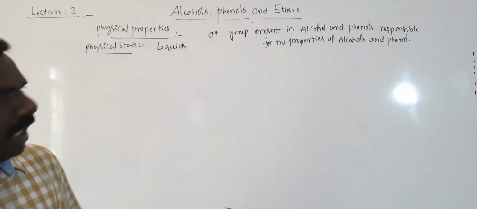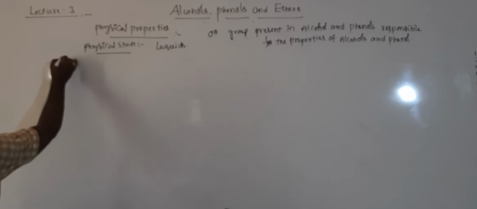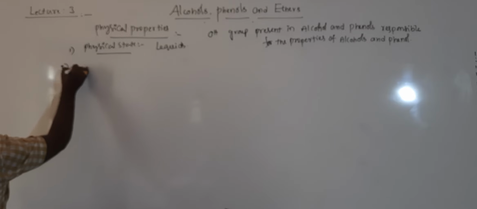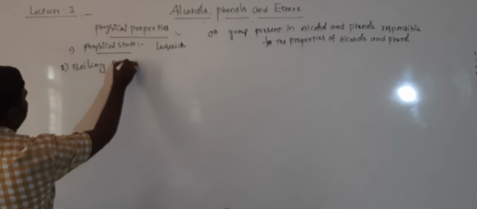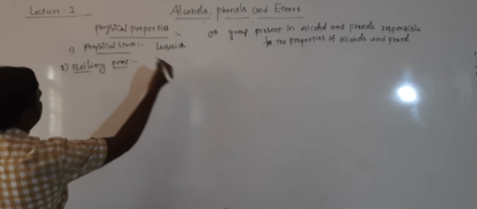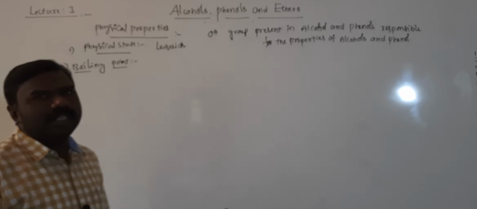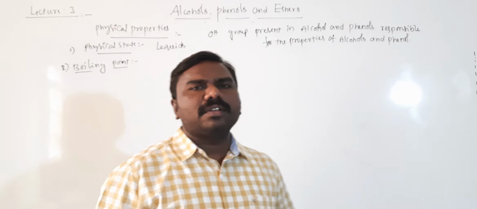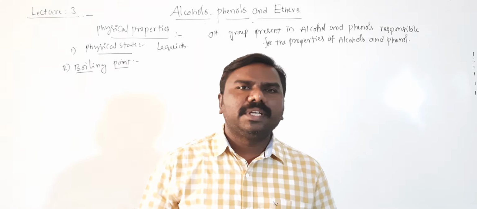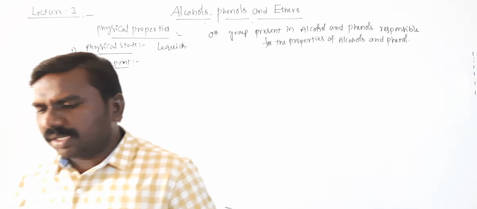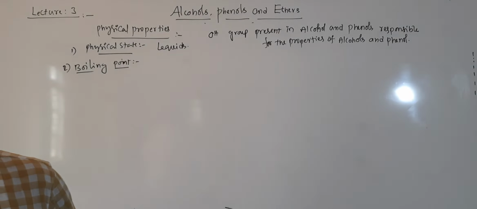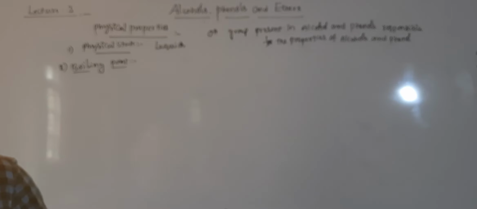Next, boiling points. Second one is boiling points. So the boiling points of alcohols and phenols are generally higher than those of ethers and other compounds, especially due to hydrogen bonding.